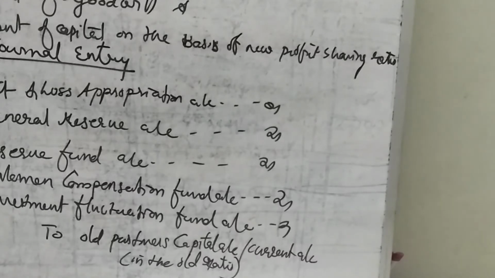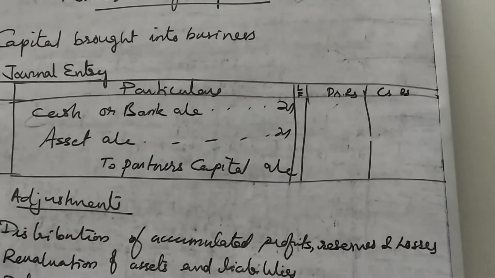Then if there is any accumulated loss, now we are going to write the journal entry for accumulated loss. If there is any loss, what is the journal entry?